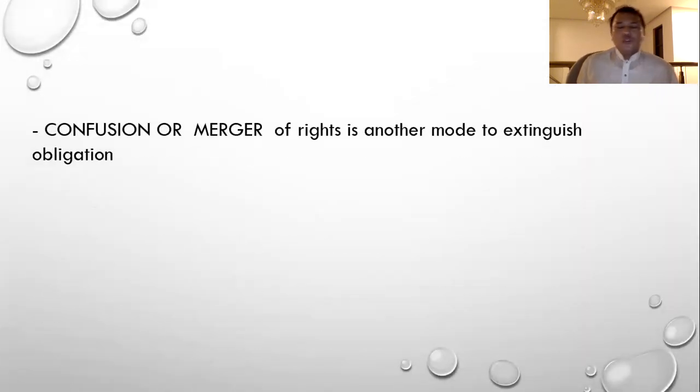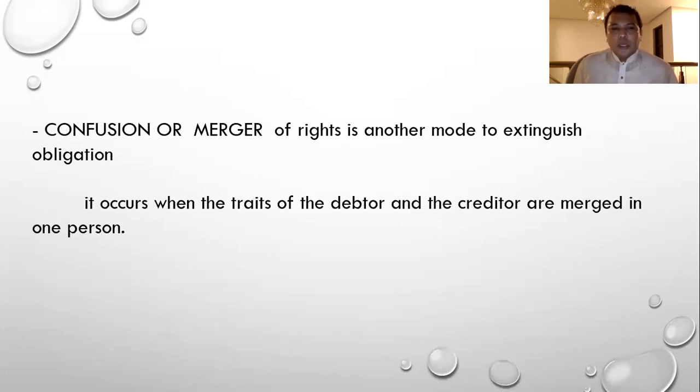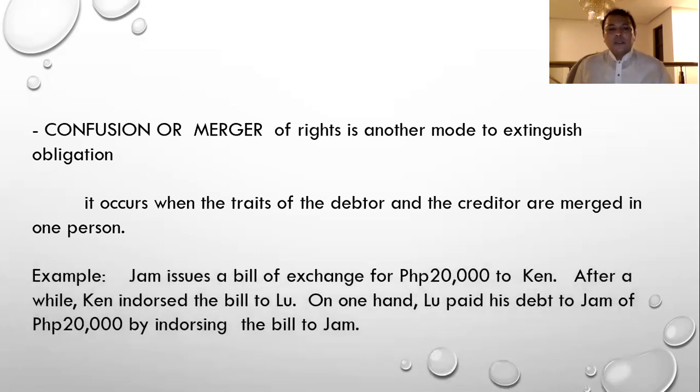Then we have confusion or merger of rights. What is this mode? It occurs when the characters of the debtor and the creditor are merged in one person. So the same person becomes debtor and creditor to himself. Can this be possible? The answer is yes.